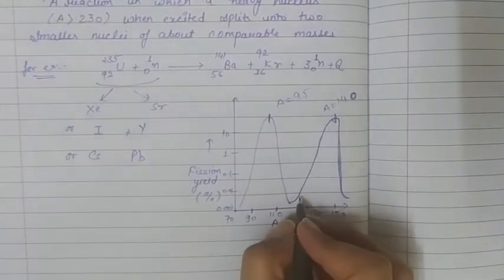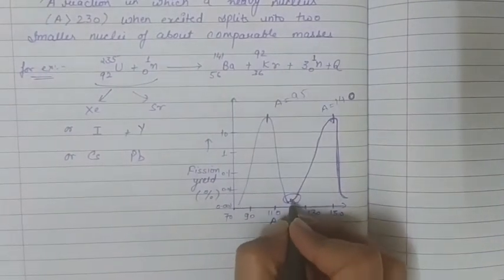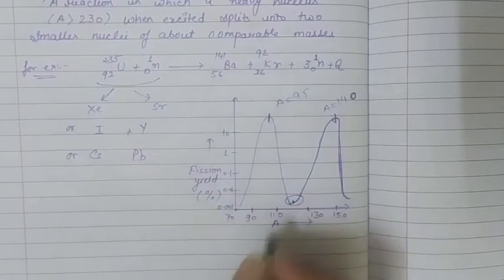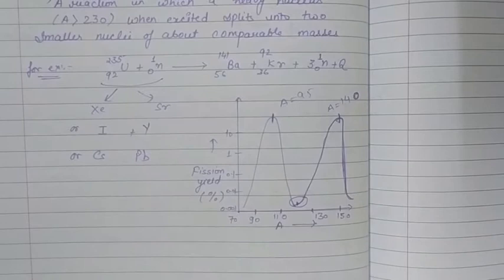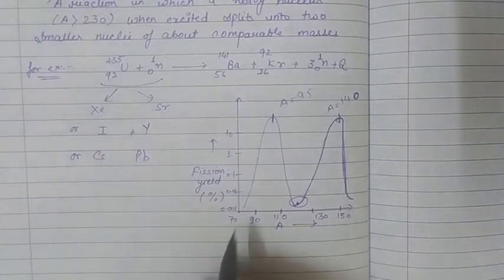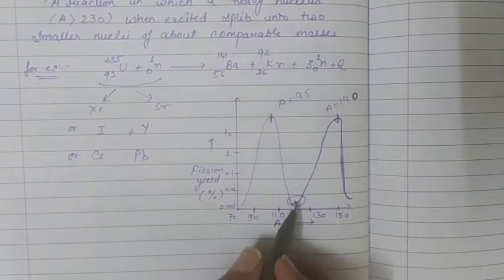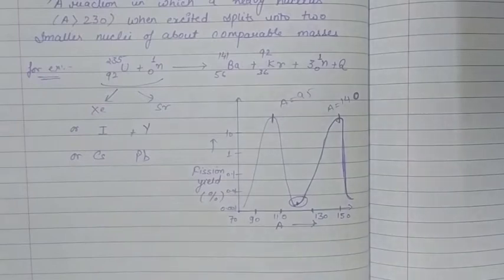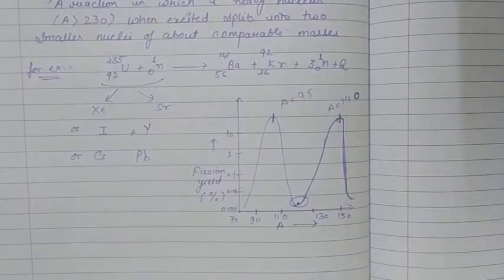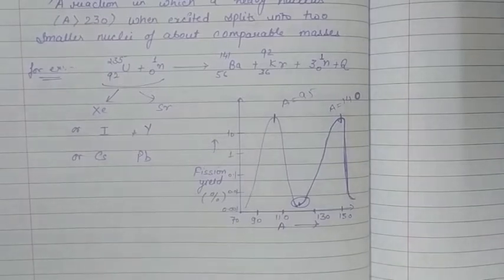However, this dip shows that the chance of getting two fragments with exactly equal mass number is very small, right? It is extremely small, about 0.01%. This shows that getting two fragments of the same mass is very rare. This percentage is very small.